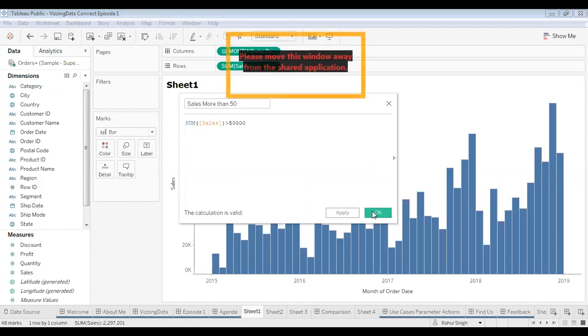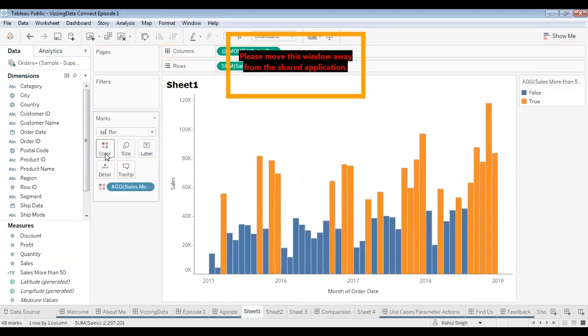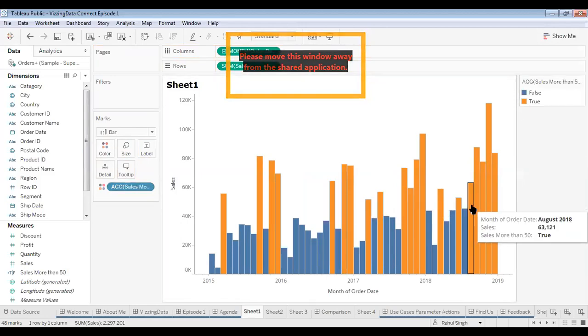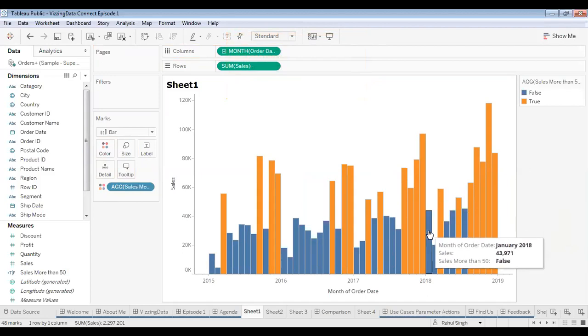I hit OK, and then this is my calculation over here. To see all the months that have sales more than 50K, I'll bring it down to the color tab. Once I bring it onto the color tab, you see that all the months that have sales more than 50K are colored in orange, and all the months that have sales less than 50K are colored in blue.